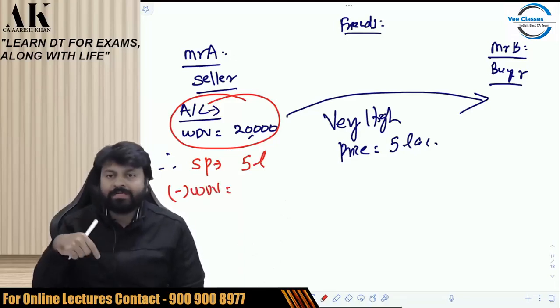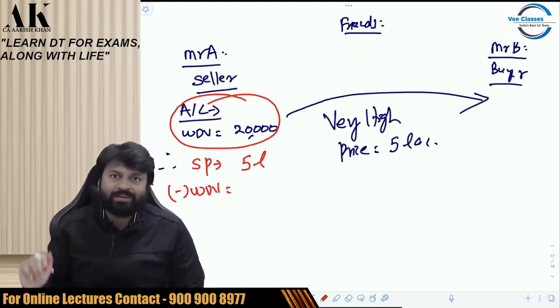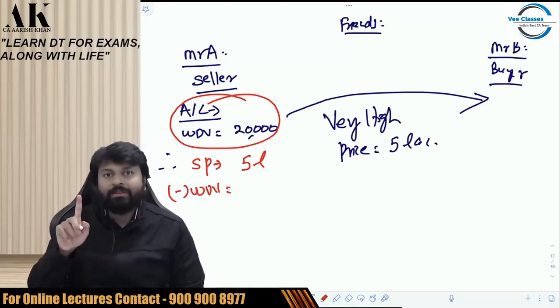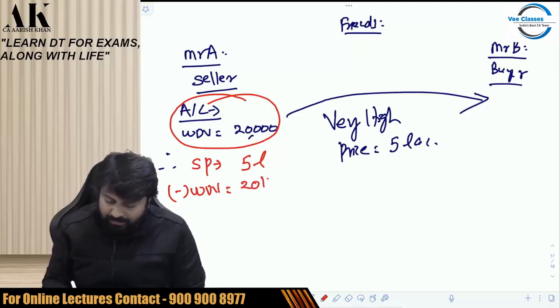In case of block of asset, capital gains is computed like this. You would have done it in CA Inter also. If you have not done, we will do it in CA Final. Don't worry. So what do you compare with? WDV, not cost. In case of block of asset, you compare selling price with WDV, not cost. So this is 20k, and therefore there is 4.8 lakhs.